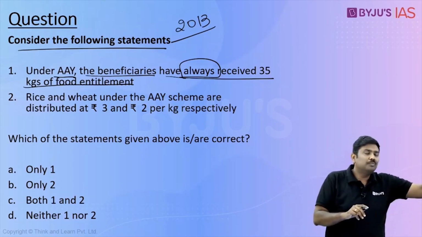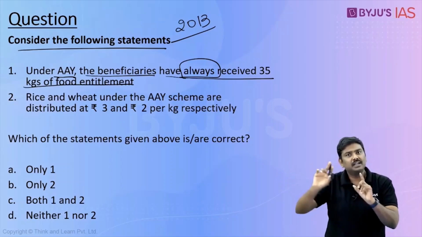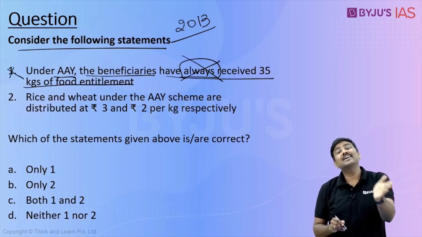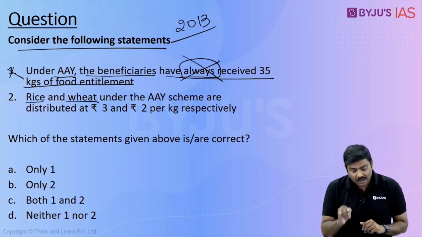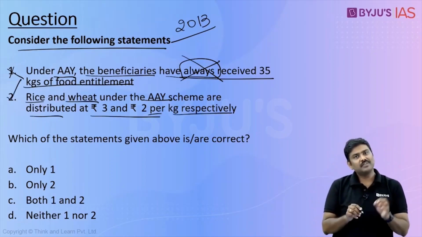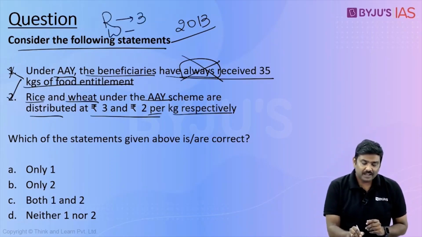So what we are going to do is, we are going to bring these particular beneficiaries also under NFSA, but we are going to continue to provide 35 kgs of food grains. Okay. So since the statement uses the term always, absolutely no. To begin with, we provided 25 kgs, and over a period of time, we have increased it to 35 kgs. Second statement, rice and wheat under Antyodaya Anna Yojana scheme are distributed at rupees 3 and rupees 2 per kg respectively. This particular statement is true. So remember this, even under NFSA, rice is issued at 3 rupees per kg, wheat is issued at 2 rupees per kg.